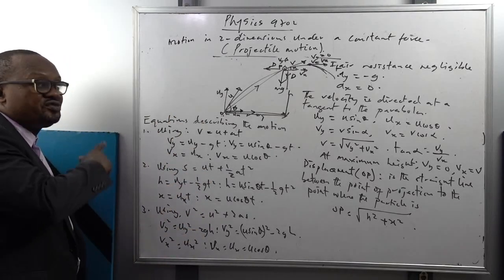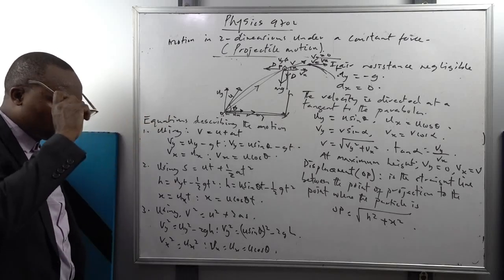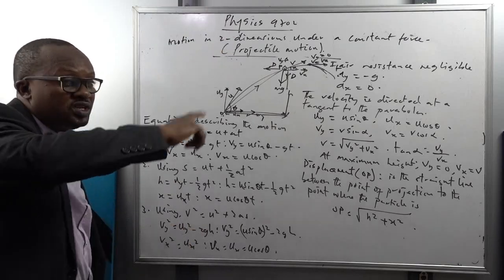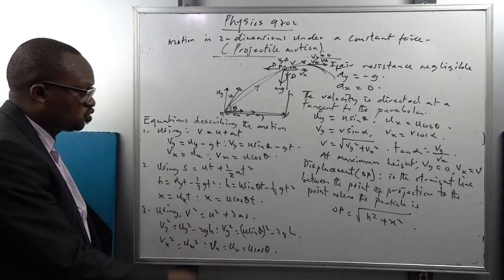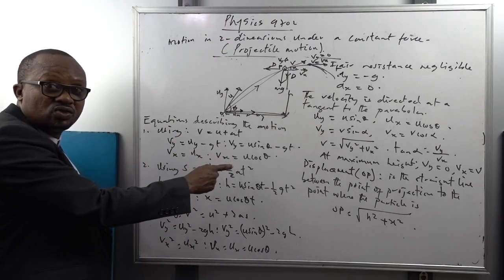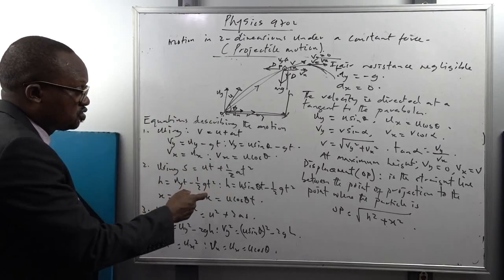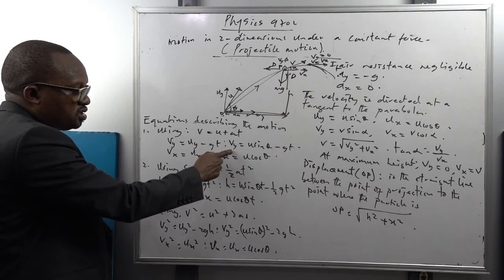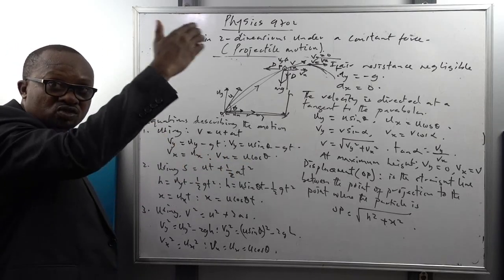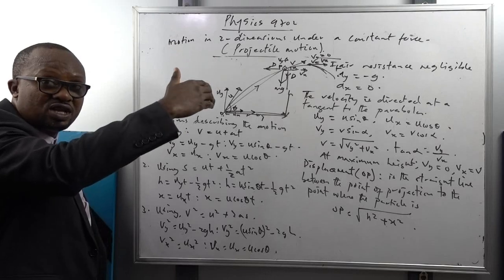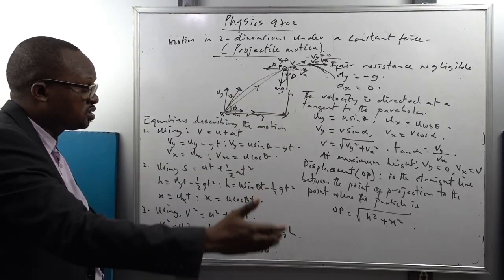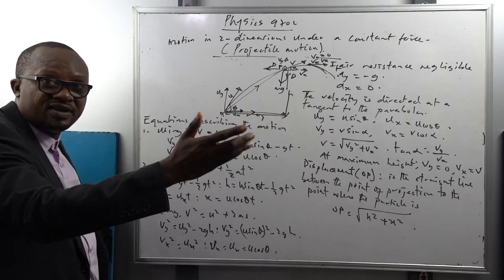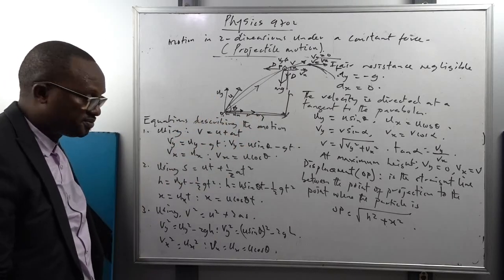So those are deductions. Then the time of flight, if the motion is symmetric, meaning that the time taken for the particle to return to the level of projection will be twice the time taken for the particle to reach the maximum height. So what does that mean? Vy is equal to 0 there. T will be equal to what? U sine theta over g, which is the time taken to reach the maximum height. So the time taken to now move from maximum height back to the level of projection, T will now be equal to 2 times u sine theta over g, which is 2u sine theta over g.